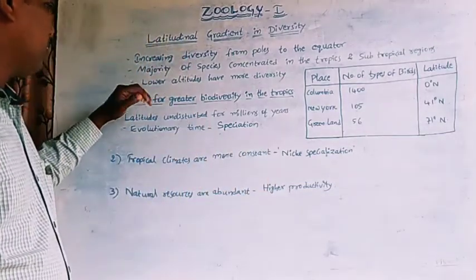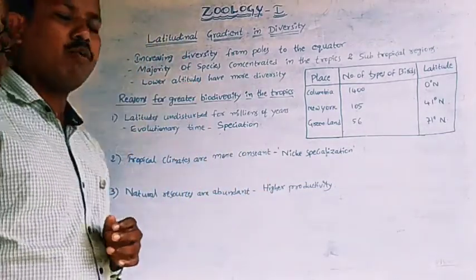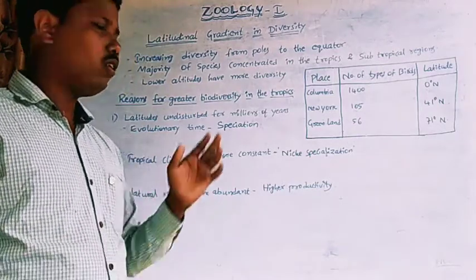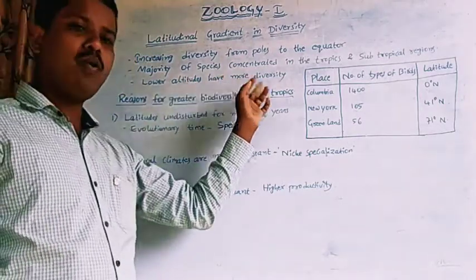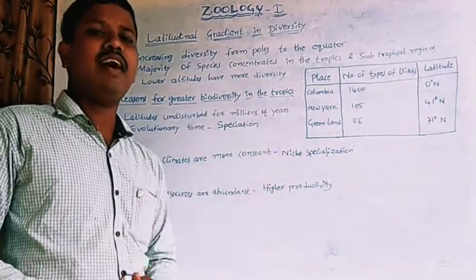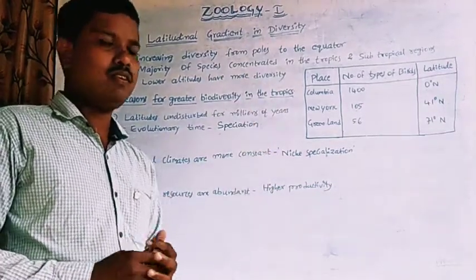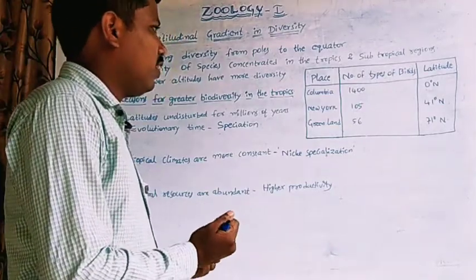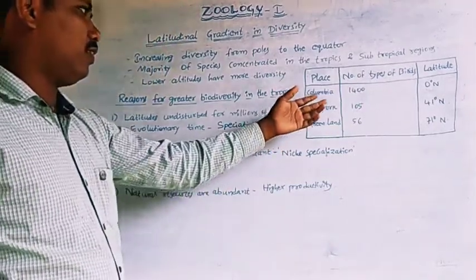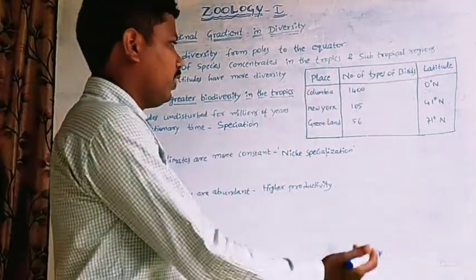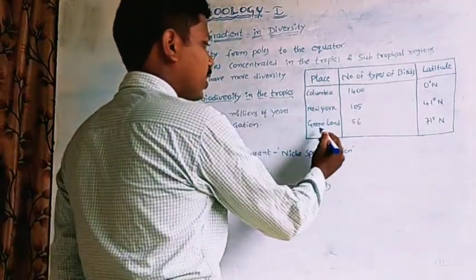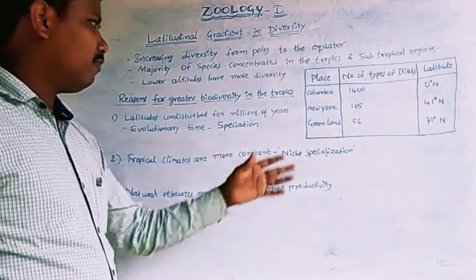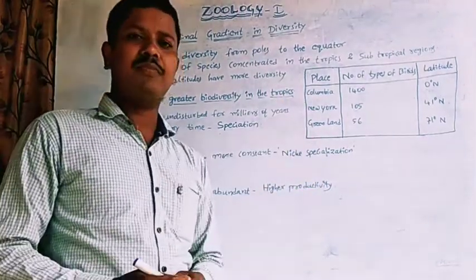So here the lower latitudes have more diversity than the higher latitudes. Here we can observe an example. Colombia, New York, Greenland, these are the places which consist of different types of birds.